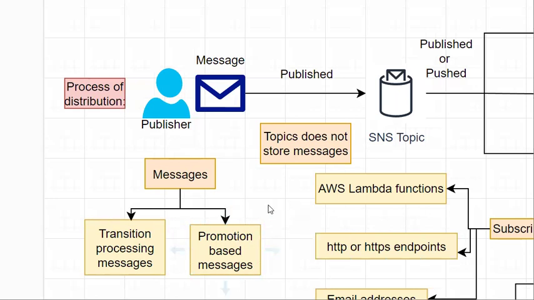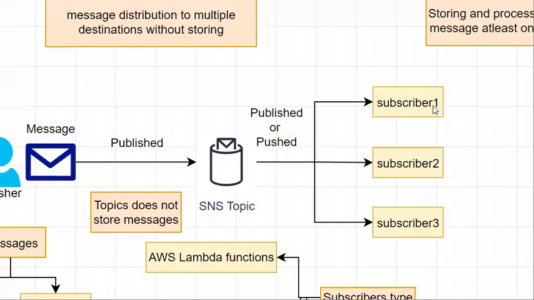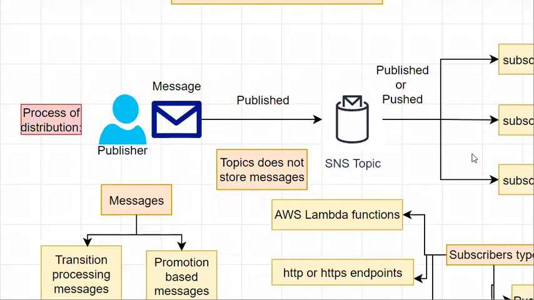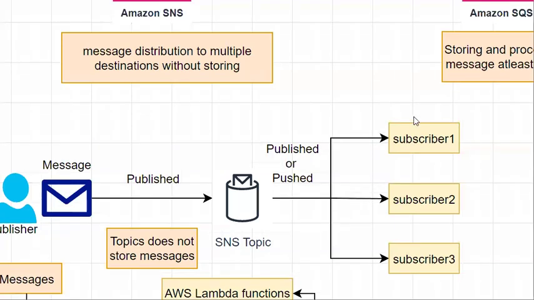Other messages like promotion based messages can also be published by the publisher in your SNS topic, and whoever subscribes to that topic can see that message, because the SNS topic can publish that message to subscribers. So this is about message types. Now let's see some more detail about subscriber types.